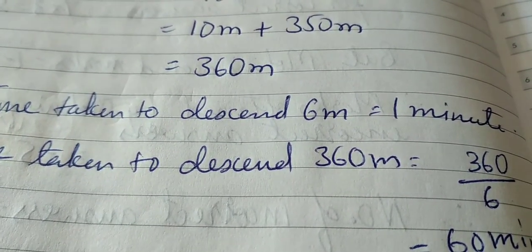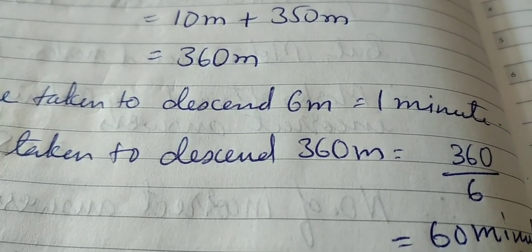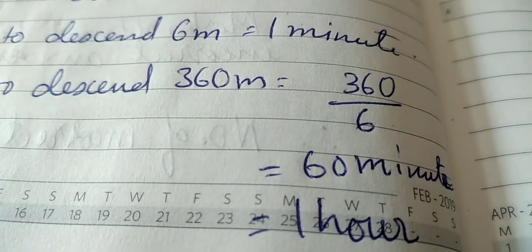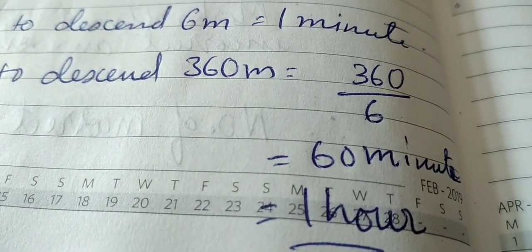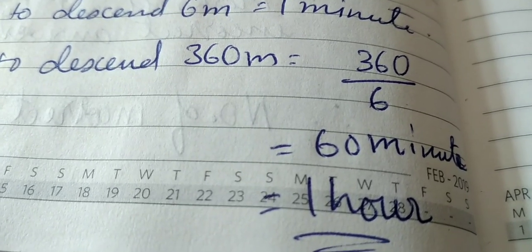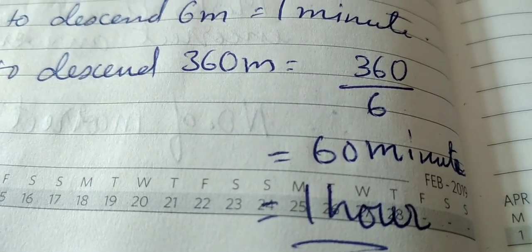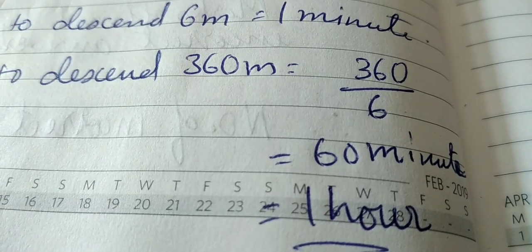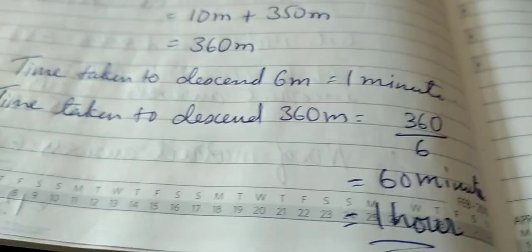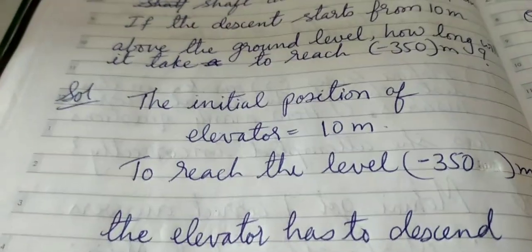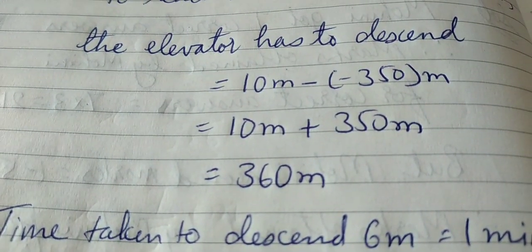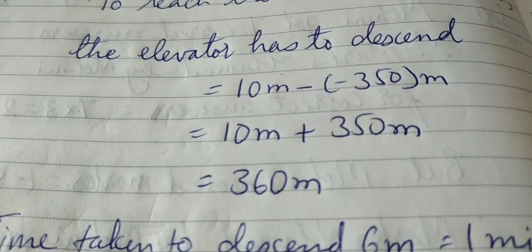So what will you do? 360 multiplied by 1 divided by 6, and we get 60 minutes. And what is equal to 60 minutes? 60 minutes is equal to 1 hour. Okay, so the elevator will take 1 hour to descend, or to cover this distance of 360 meter.